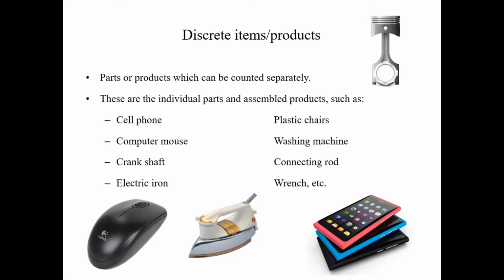So they are in the list of discrete items or the products, such as the cell phones, the computer mouse, the crankshafts, the electric iron, wrench, connecting rod, washing machines, plastic chairs, the tables. And the discrete items can be individual parts or they can be the assembly of various components in the form of assembled products.